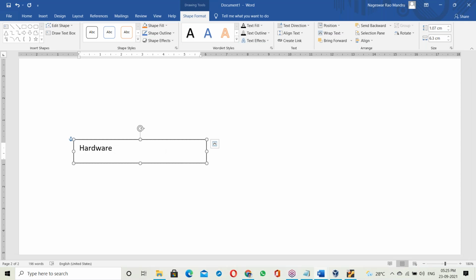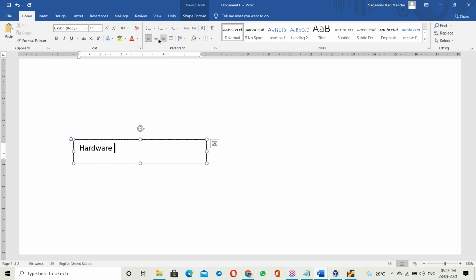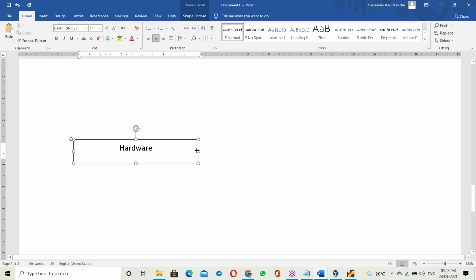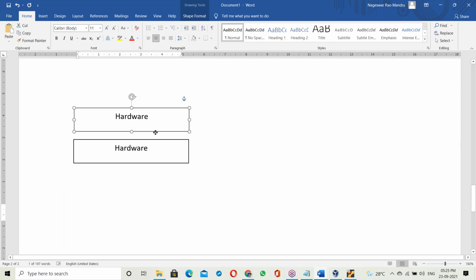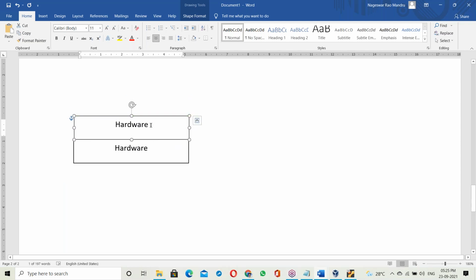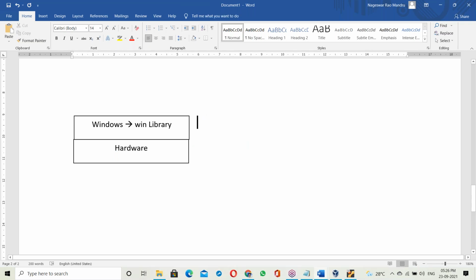Suppose hardware, and on top of the hardware is the OS, for example Windows OS. Windows OS contains the Windows library, which is used to communicate with the hardware components.